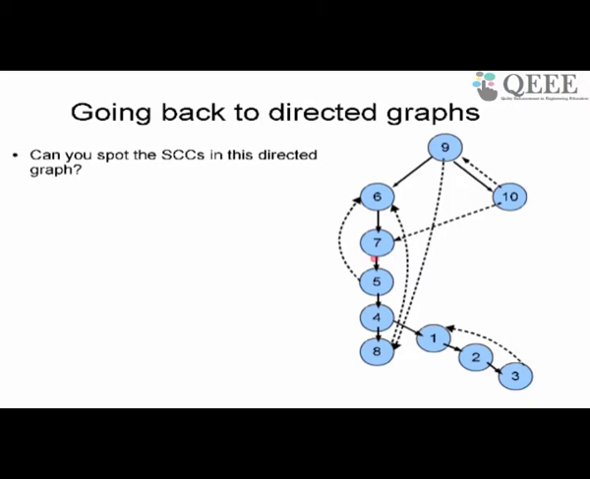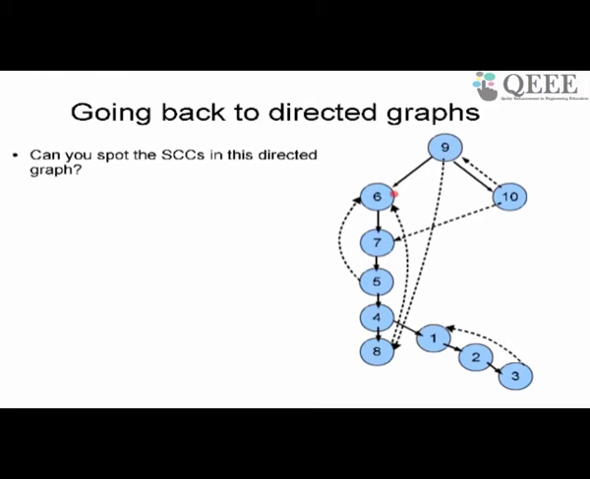Strongly connected component, firstly they should have a cycle, but they should also be maximal. So the maximal set is 6, 7, 5, 4, 8, because I can go 6, 7, 5, go back to 6, 7, 5, 4, 8, go back to 6, 7, 5, go back to 6, 7, 5, 4, 8, go back like this. Keep doing this, right? So that forms a big cycle. That is why 6, 7, 5, 4, 8 forms a strongly connected component.